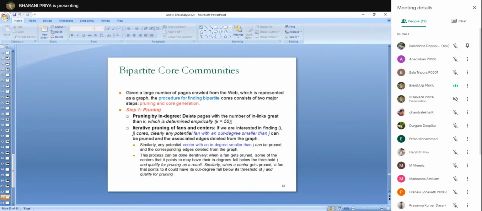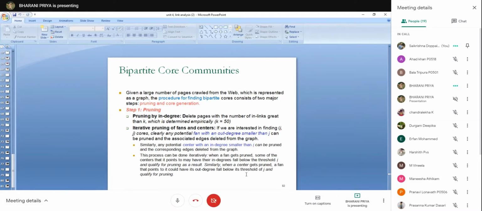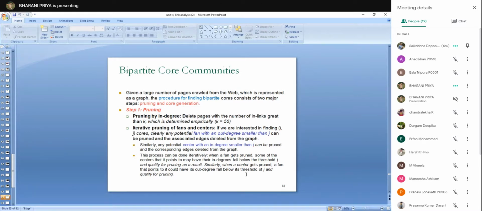The main thing is we'll prune if the inlinks are greater than 50. And inside the second step, fans with an out degree smaller than j and the centers with an in degree smaller than i should be removed. Shall I proceed?